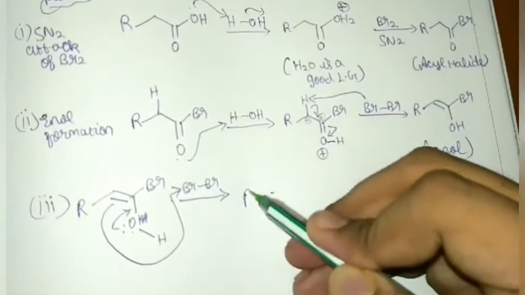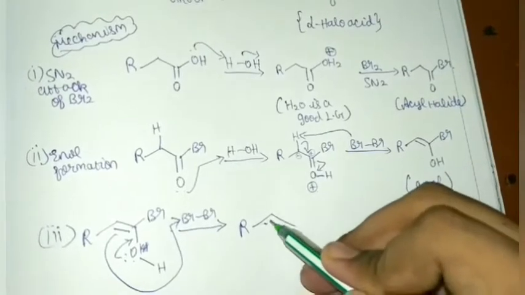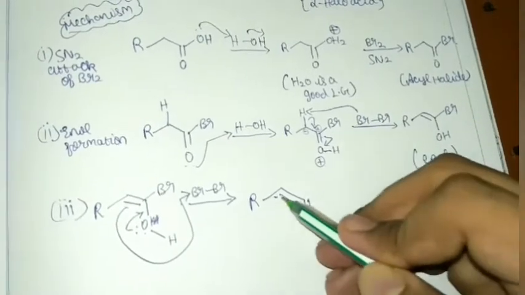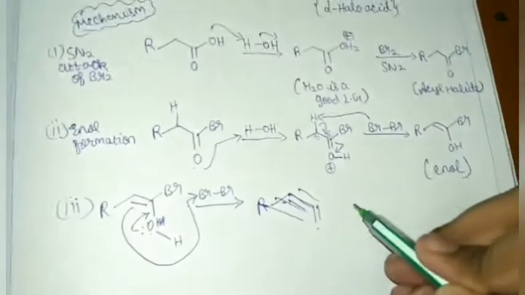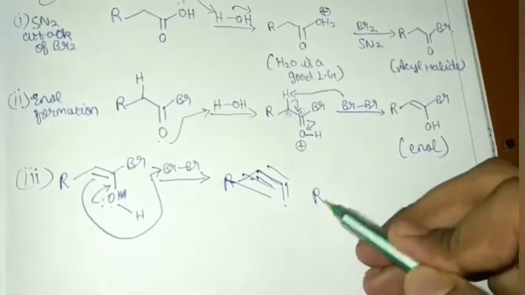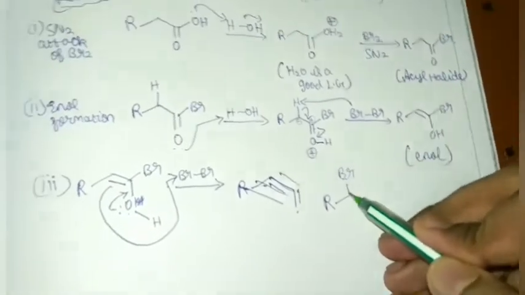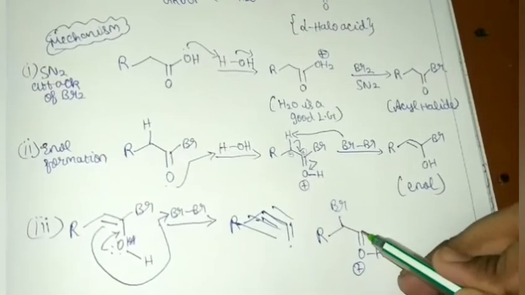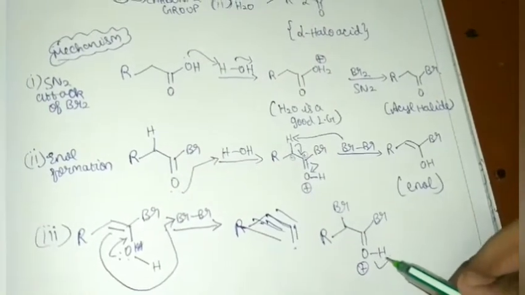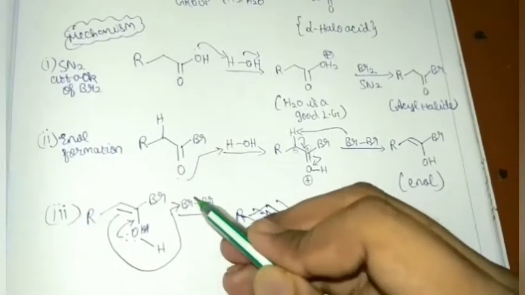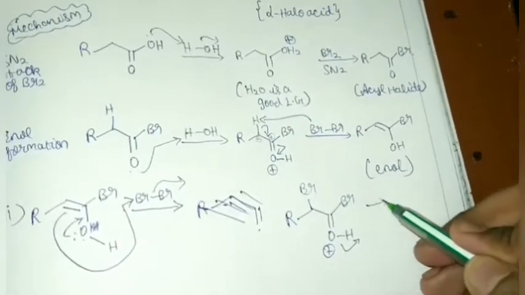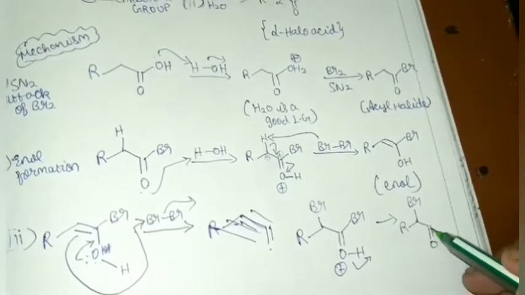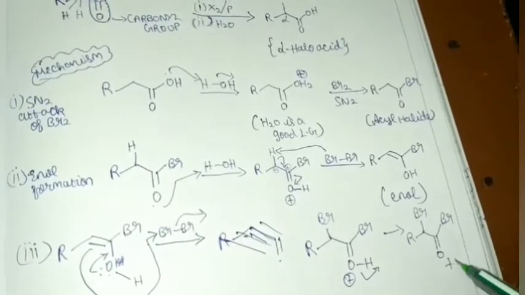So this will come like R. Sorry, this will not come. Br, Br, double bond O is positive, and one more Br. This will leave. So here this is also a leaving group, right? So finally you will get R, Br, Br, this one, plus HBr.